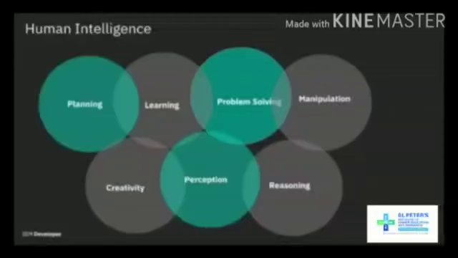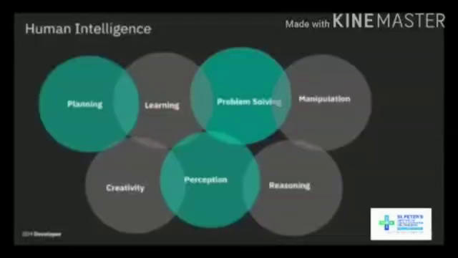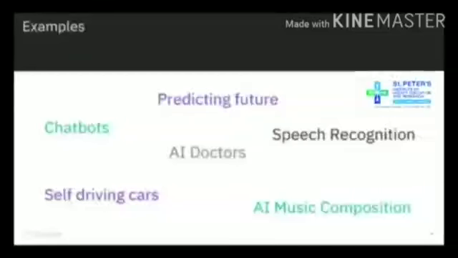AI systems will typically demonstrate at least some of the following behaviors associated with human intelligence: planning, learning, reasoning, problem solving, knowledge representation, perception, motion and manipulation, and to a lesser extent, social intelligence and creativity. If we can imitate human intelligence, what can we do with it? Here are some examples of AI systems existing today or that may exist in the future. Some of the things you may be familiar with include chatbots, self-driving cars, being able to predict the future, AI doctors, speech recognition, or even AI music composition.